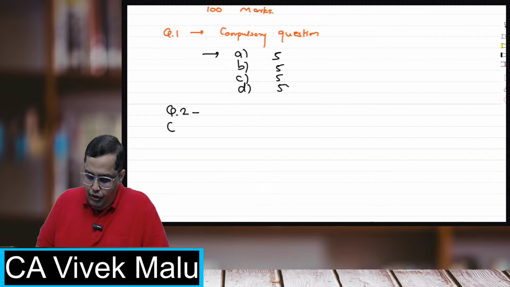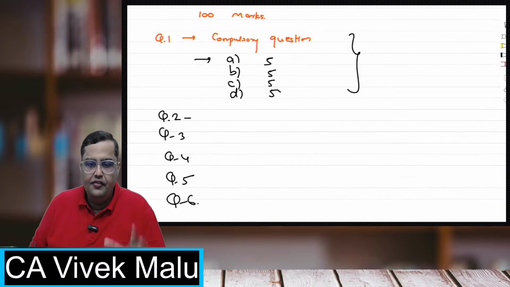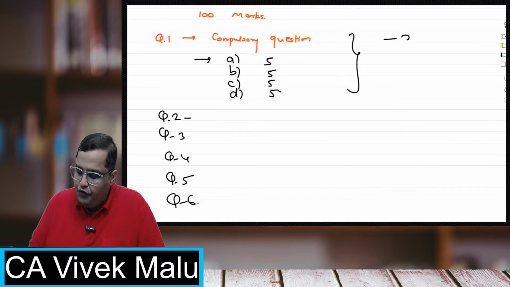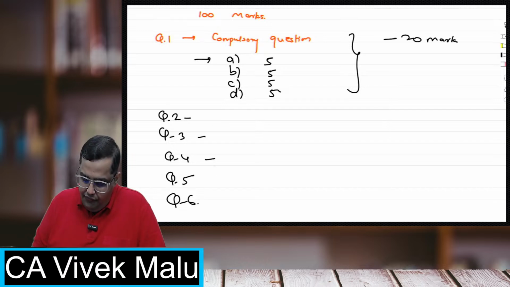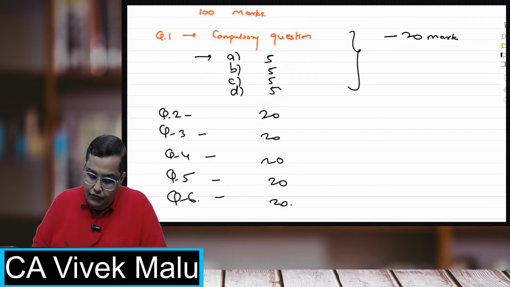Then there are questions 2, 3, 4, 5 and 6. Question number 1 is for 20 marks, and questions 2, 3, 4, 5, 6 are all of 20 marks each.